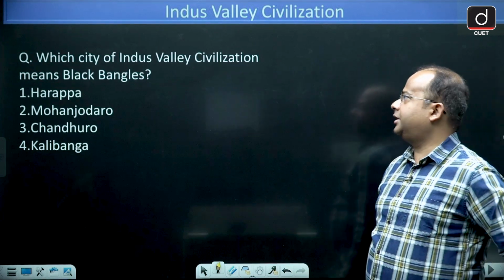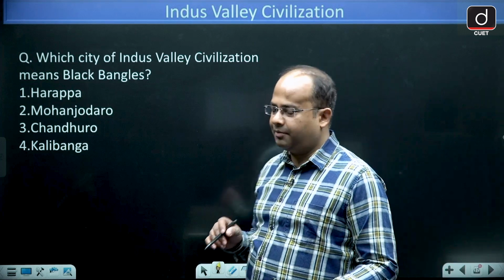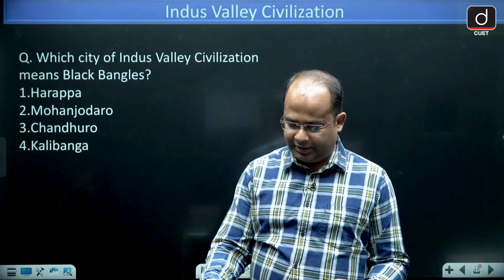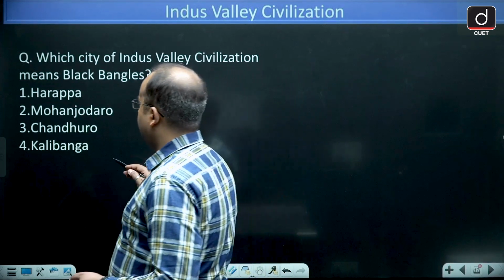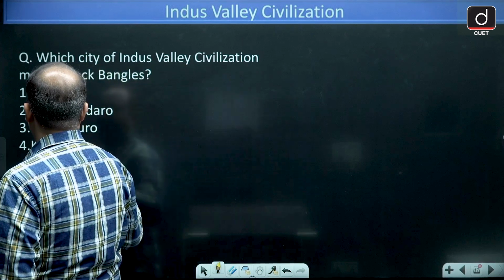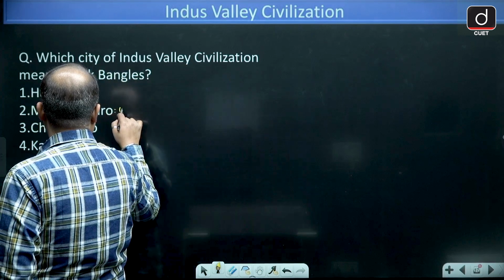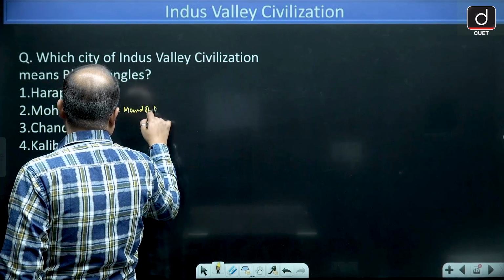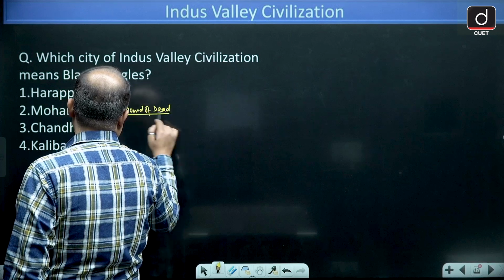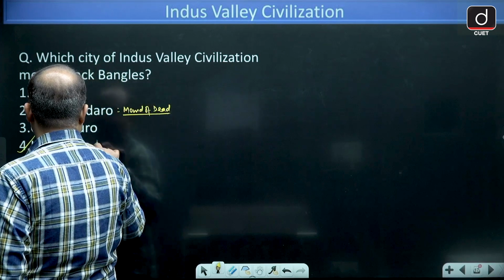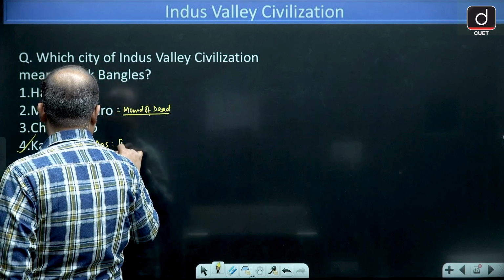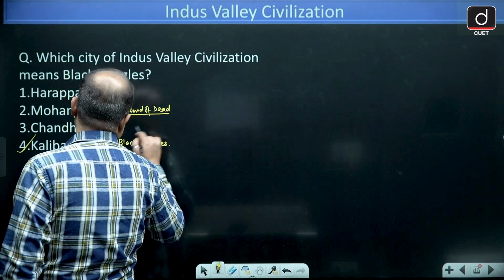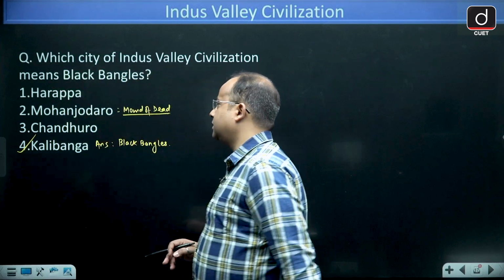Next we have: which city of Indus Valley Civilization means black bangles? Black bangle is the meaning of which city? Options are Harappa, Mohenjo-daro, Chanhudaro or Kalibangan. Mohenjo-daro is mound of dead. So correct answer will be option 4, Kalibangan. This means black bangles.